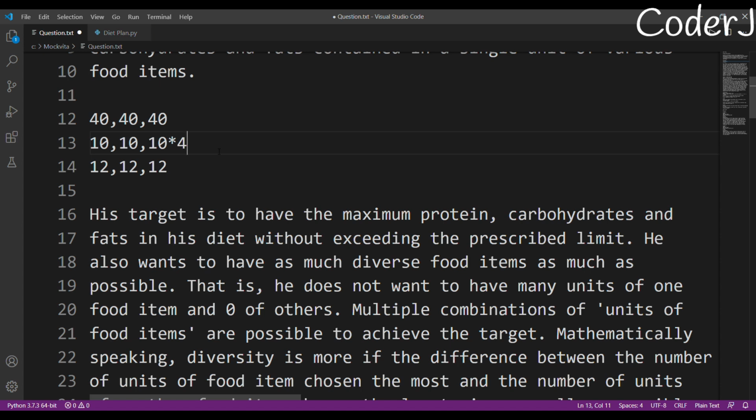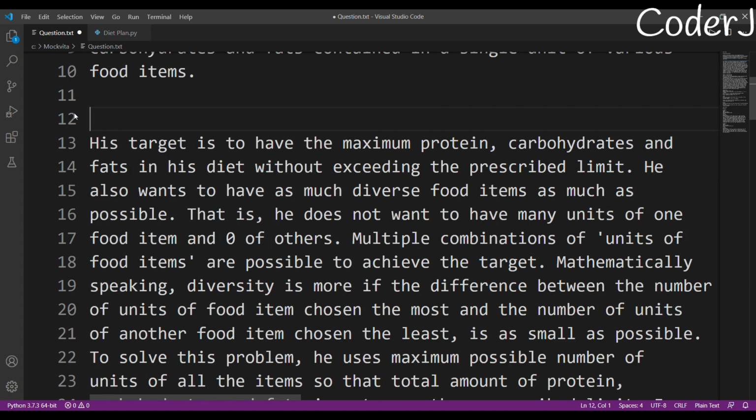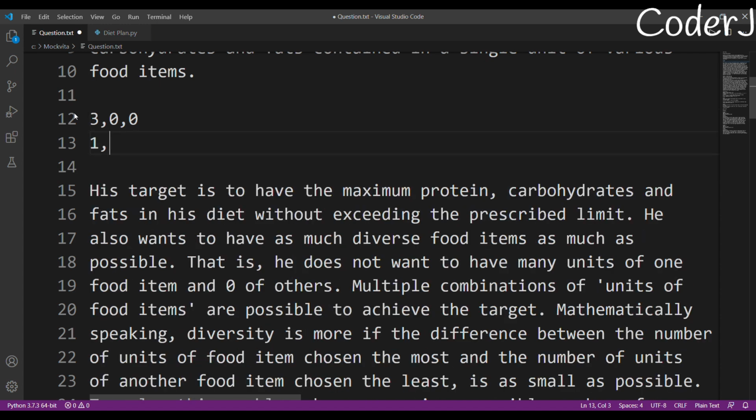Why? Because this is not diversified. Our items will be like 4 units of one and zero of the other. Even though with this we'll get all we want, a maximum protein, maximum carbs, and maximum fats, according to the question, this is not a perfect answer, because the solution is not diversified. So what this simply means is that one and zero is better than three and zero. That is what they want.